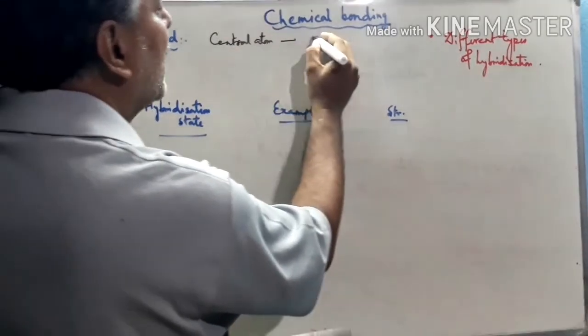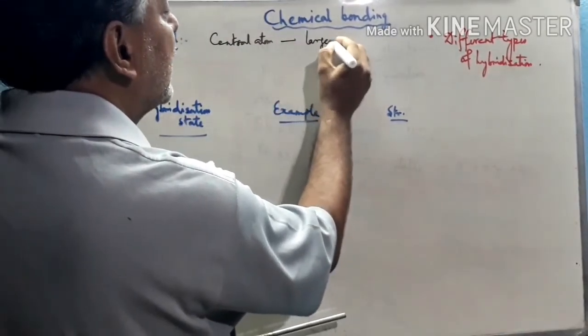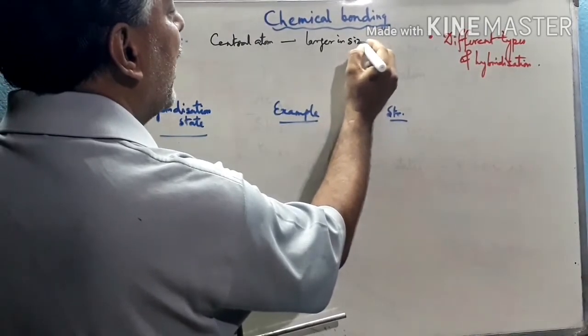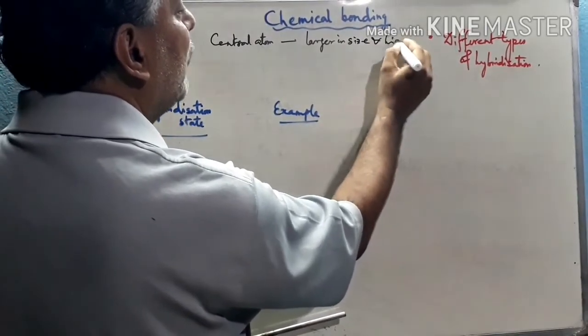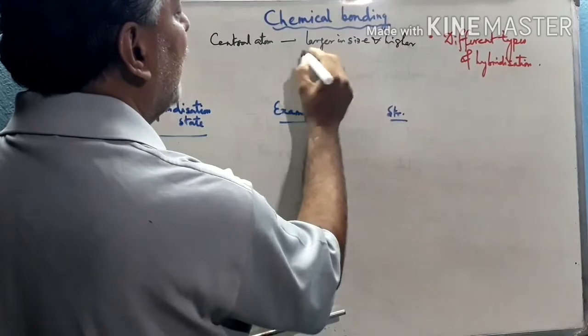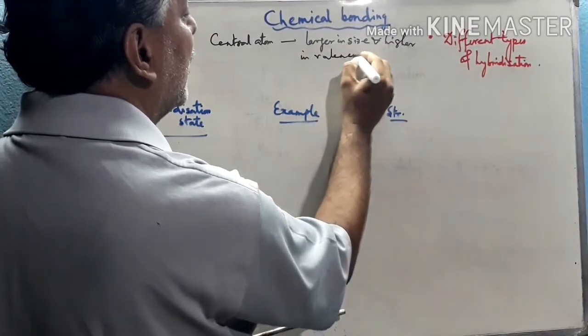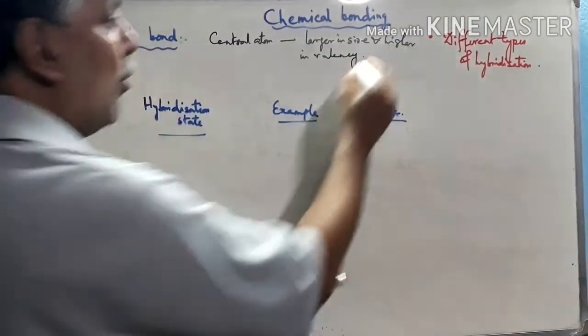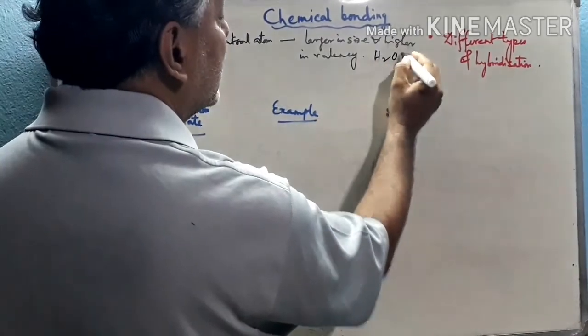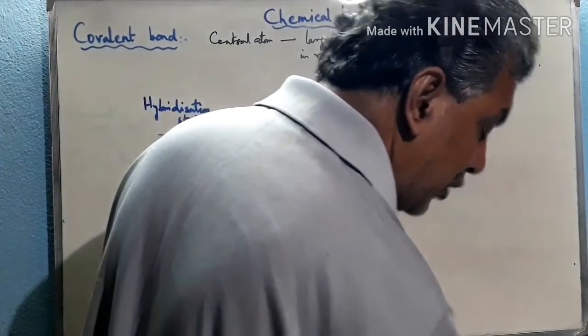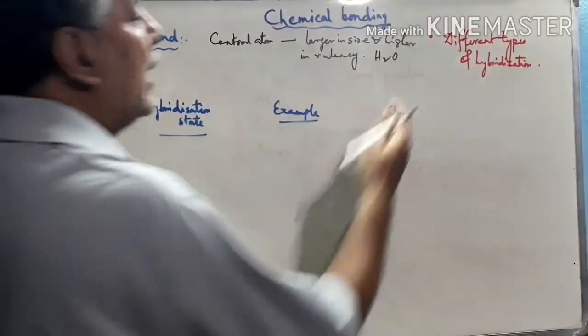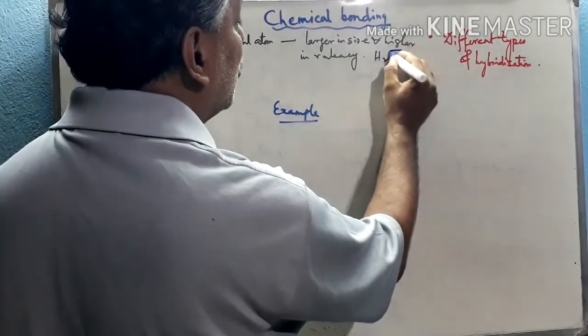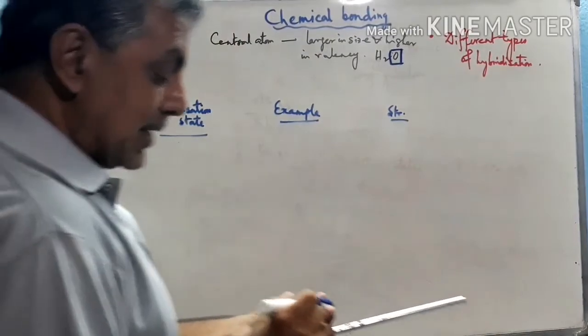The central atom will be the larger in size and higher in valency. Like in water, H2O, this is the oxygen atom, because oxygen is larger in size compared to hydrogen. The size of oxygen is larger and the valency of oxygen is 2. So this is the central atom.